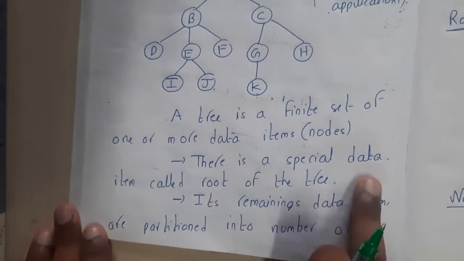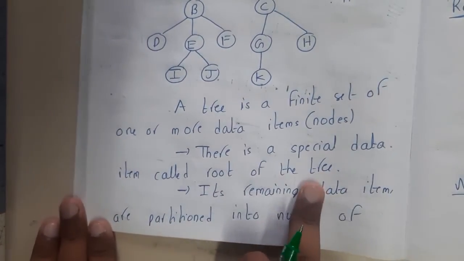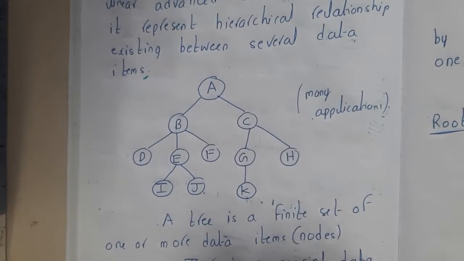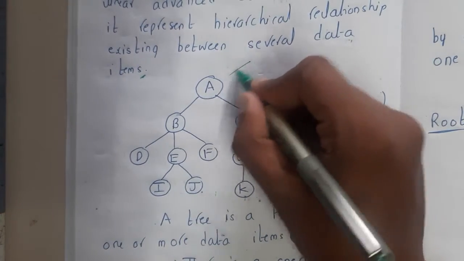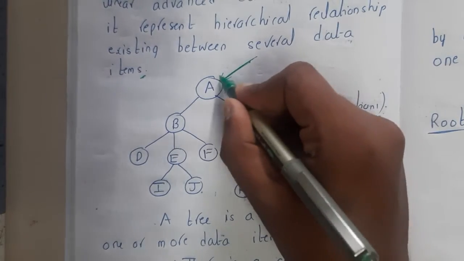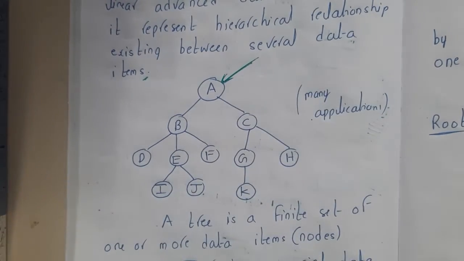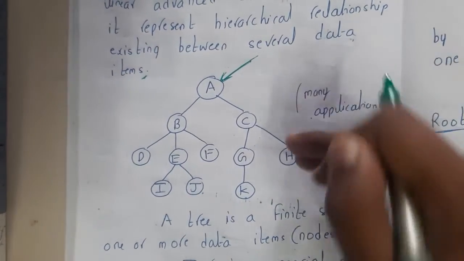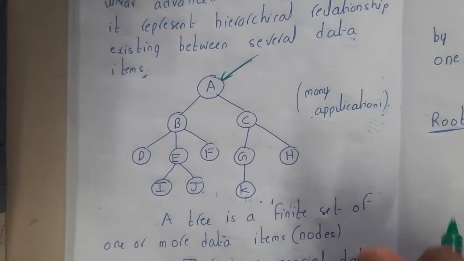Okay, so there is a special data item called the root of the tree. So basically this is a hierarchical structure, right? Yes. In any hierarchical structure we will always have a king, right? Yes. So he is nothing but the root, guys. The topmost node, which does not have any parents above it, is your root node. Got it? Yes.